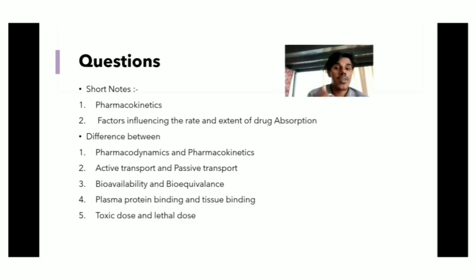There may also be frequent questions on the difference between pharmacodynamics and pharmacokinetics. We discussed pharmacodynamics earlier, as well as active transport and passive transport, bioavailability and bioequivalence, plasma protein binding and tissue binding, and toxic dose and lethal dose. Okay, hope you all have understood pharmacokinetics and pharmacodynamics.